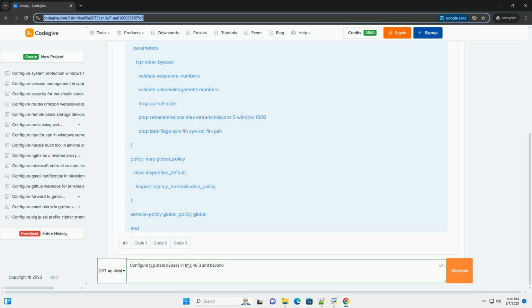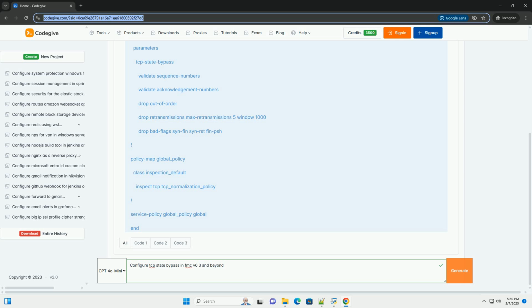Drop packets with no flags. Drops packets that lack any TCP flags. TCP options. Strict enforcement of TCP options. Can enable stricter enforcement of TCP option checks for maximum security. Drop packets with bad options. Drops packets containing TCP options that are considered invalid or malicious.